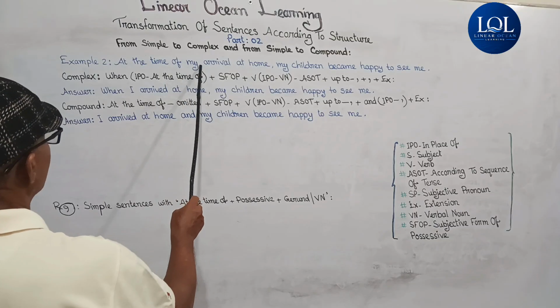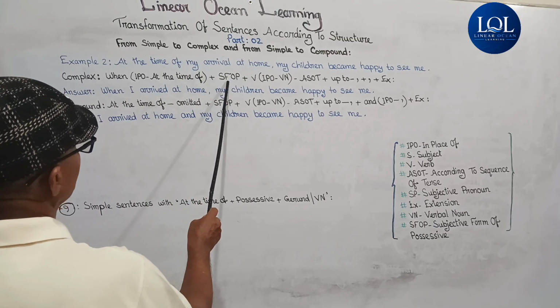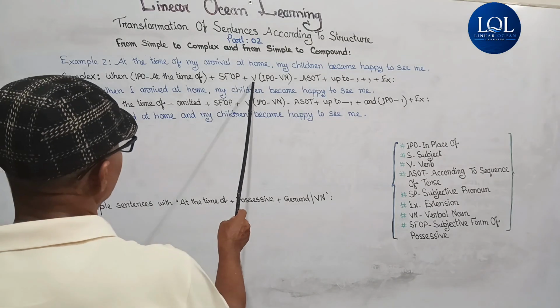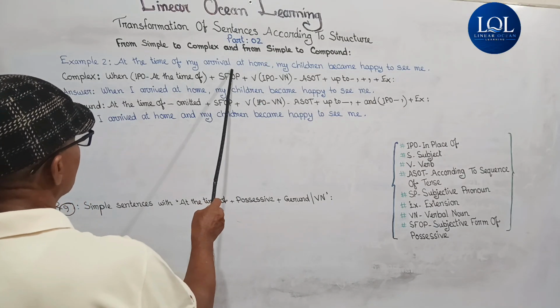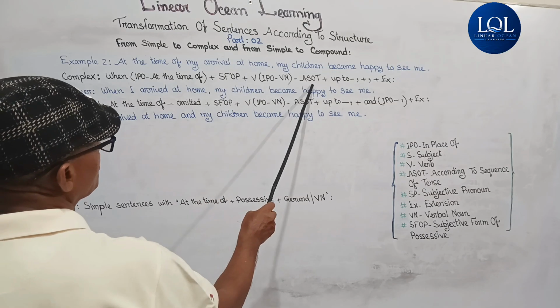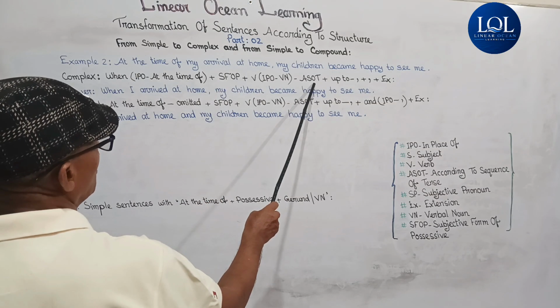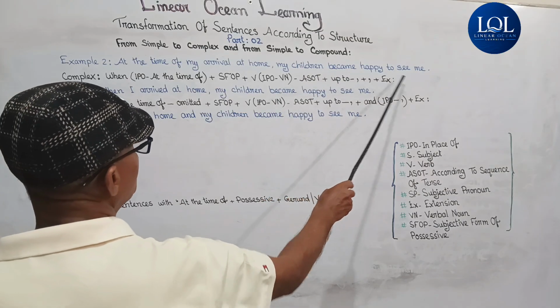Here the possessive is my and its subjective form is I, plus a verb in place of the verbal noun. Here the verbal noun is arrival and its verb is arrived, according to the sequence of tense of the principal clause. My children became happy to see me.